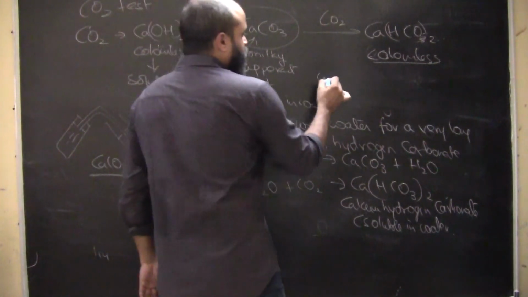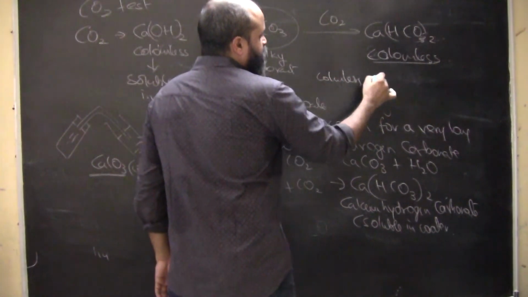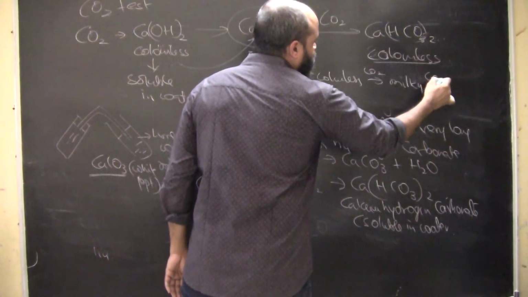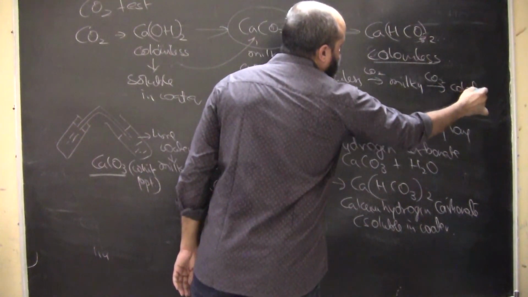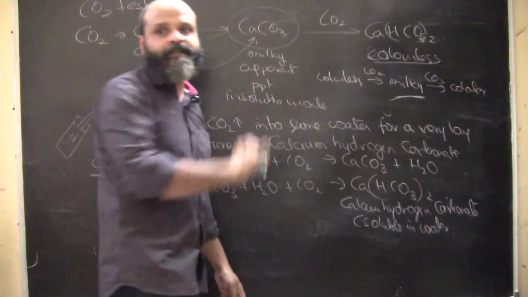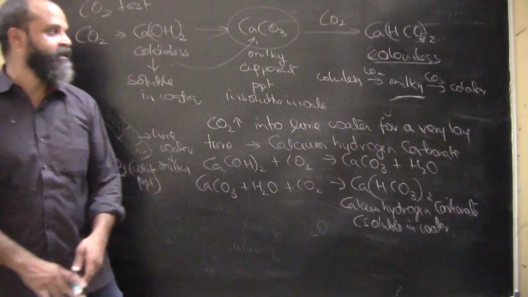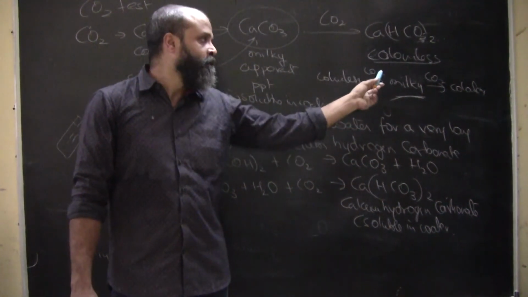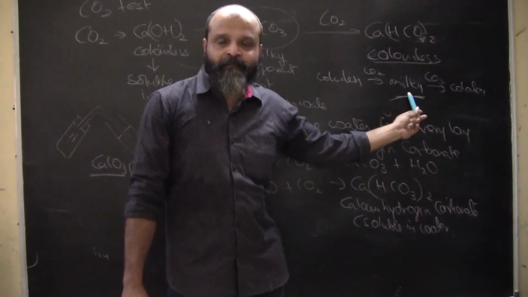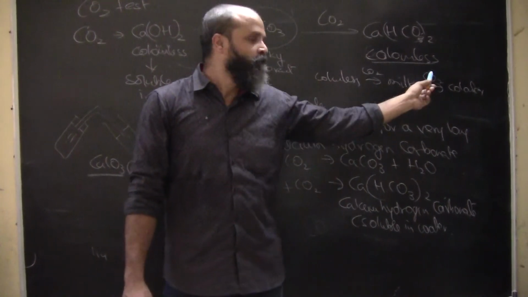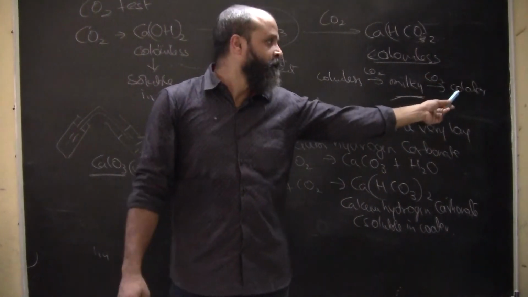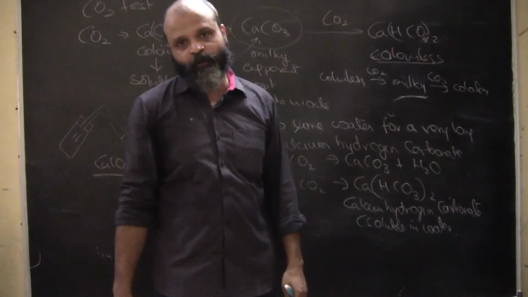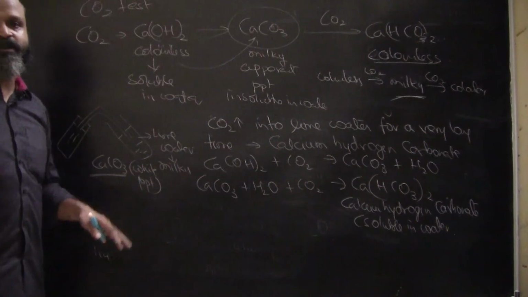So a colorless solution, passing of carbon dioxide turns it milky; passing of carbon dioxide for a long time again turns it back to colorless. Milky appearance is basically the test for carbon dioxide. A colorless solution of calcium hydroxide or lime water, passing carbon dioxide makes it milky as calcium carbonate. Passing carbon dioxide for a very long time makes it colorless again, because calcium hydrogen carbonate is formed. So we have to be careful about this test of carbon dioxide.